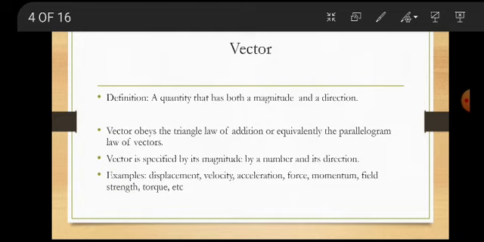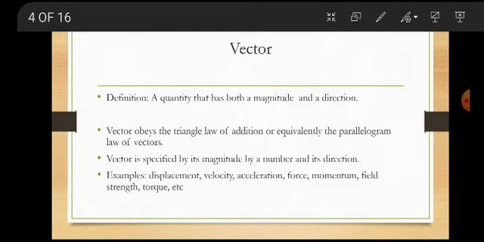From the bus stand to the college, you asked someone where the polytechnic is, then he replied, go 500 meter. Right? You are moving 500 meter. Will you reach the college?